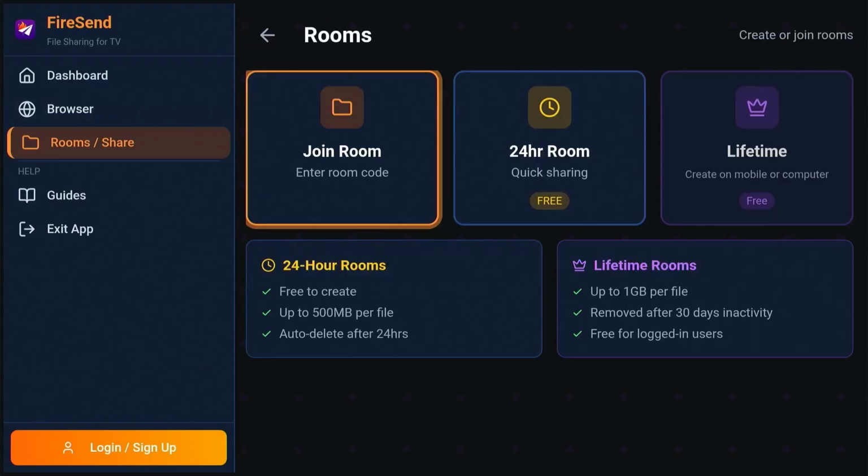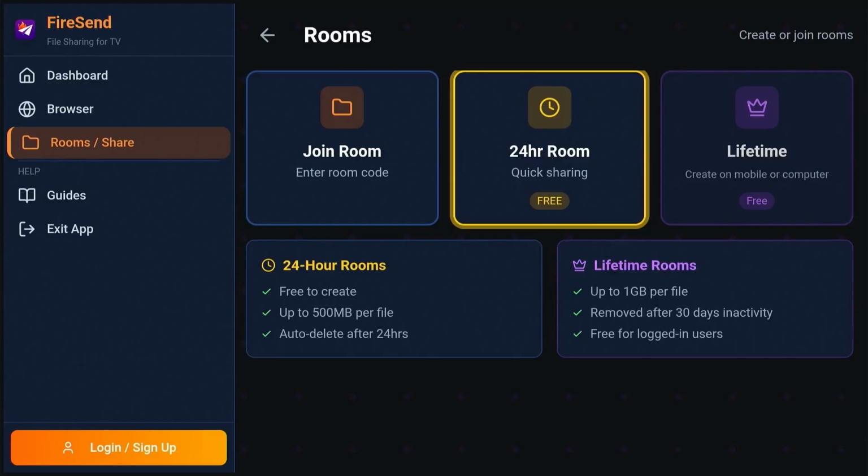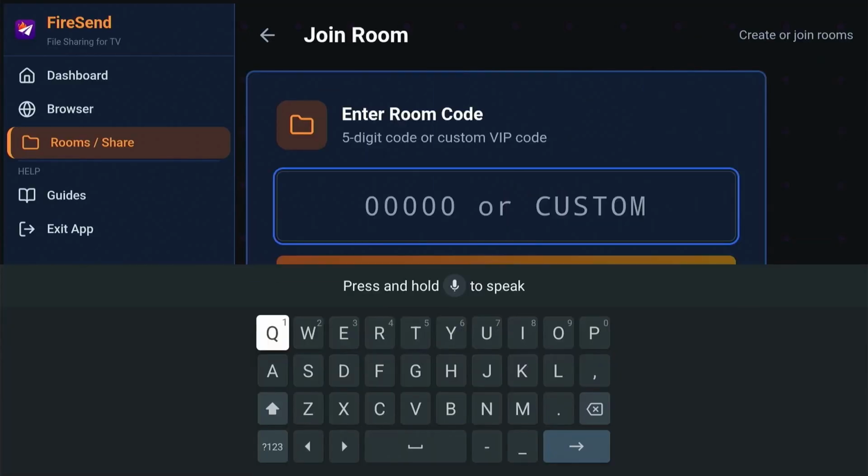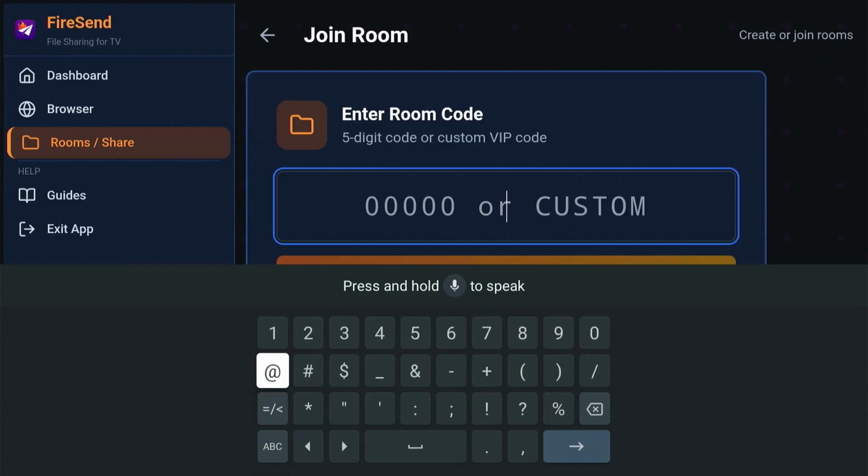Go down to room and you could click on any room right here. Click on the room and everything works. I'm going to click on my room. You can check out all the apps there if you like.